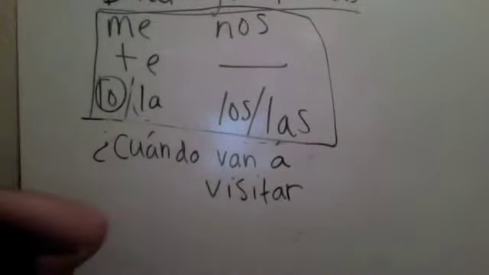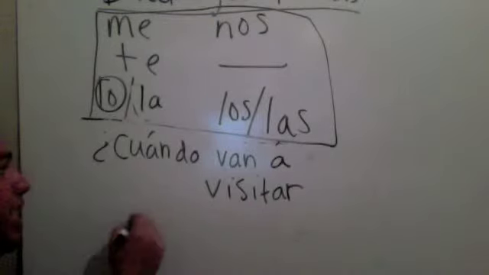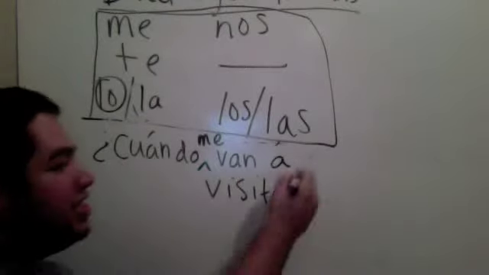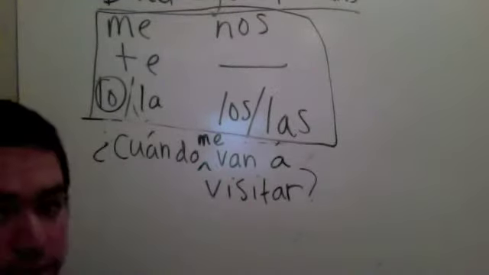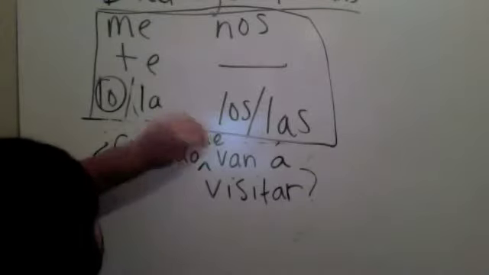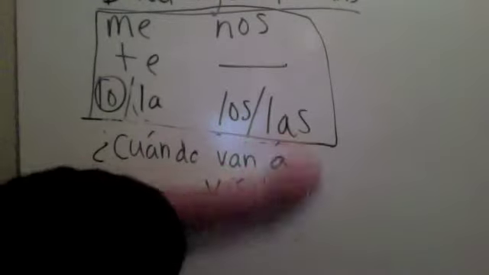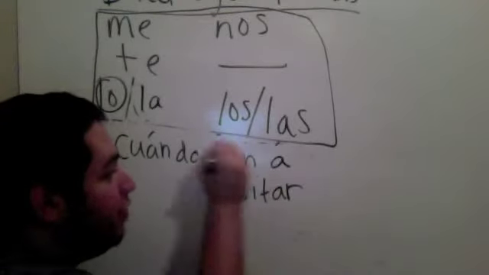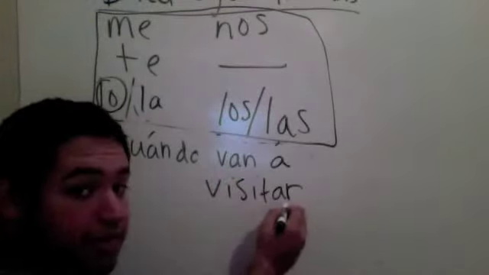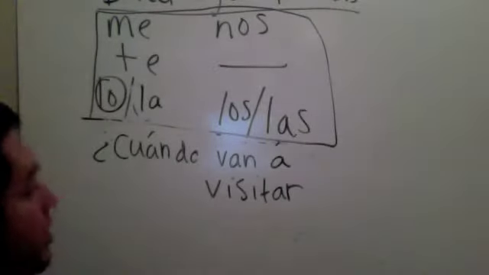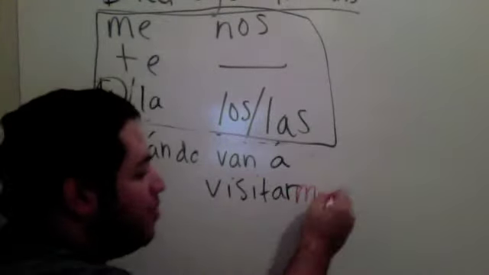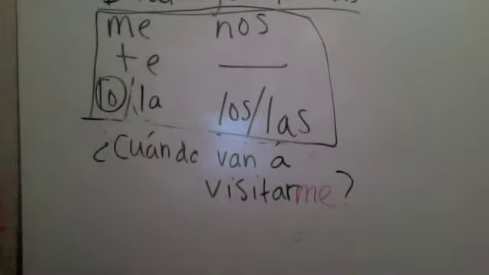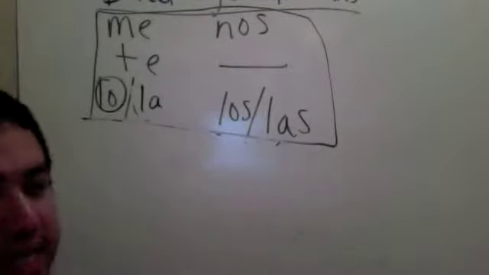So the great thing about this is we can either say cuándo me van a visitar and end it there. Or our other option says we can attach it to this infinitive, right? Here's your conjugated verb. Here is your infinitive verb. So now we can attach it. Cuándo van a visitarme? Okay? So when are you going to visit me?